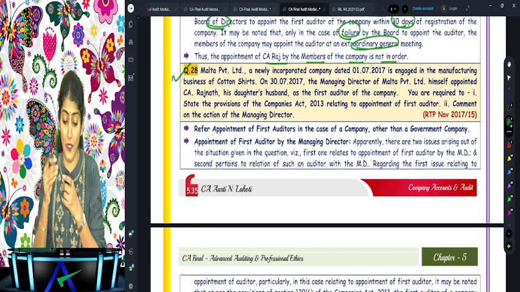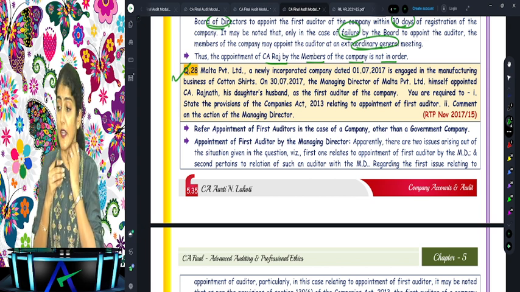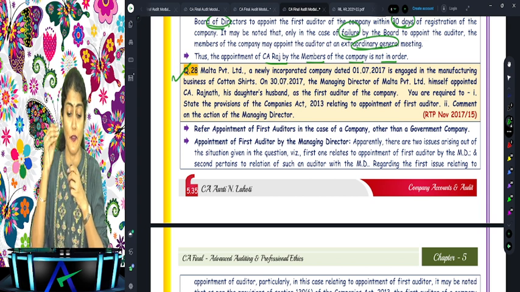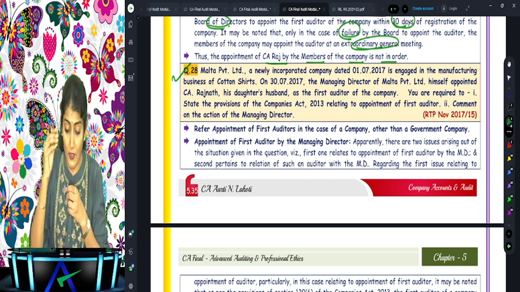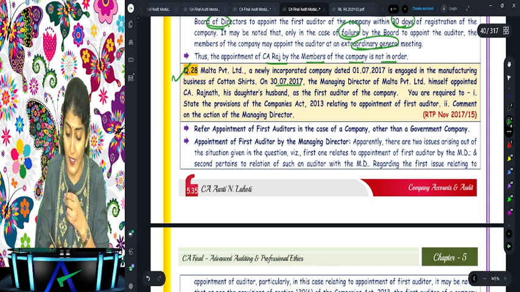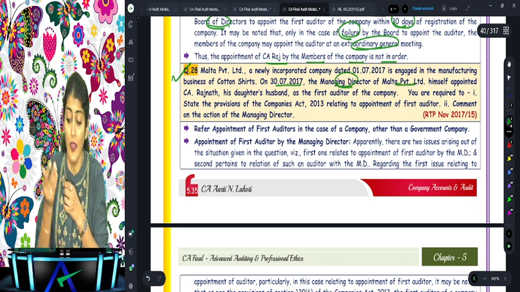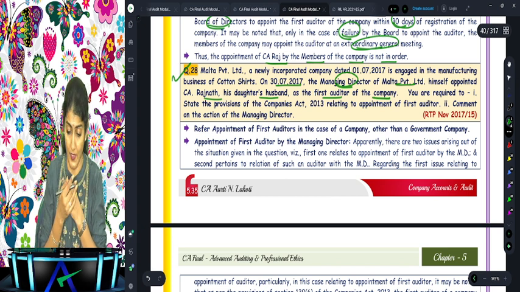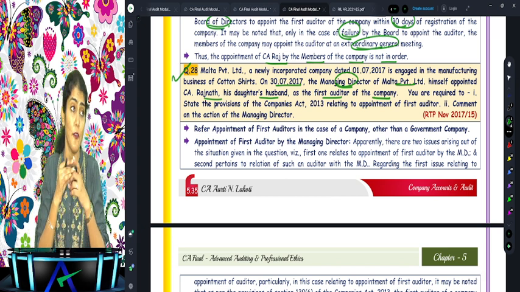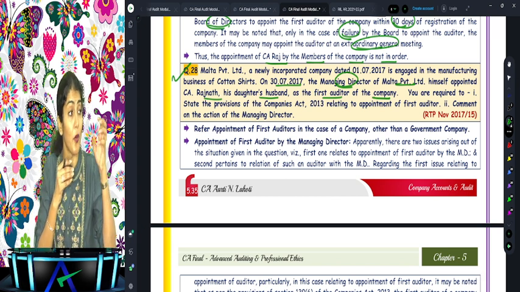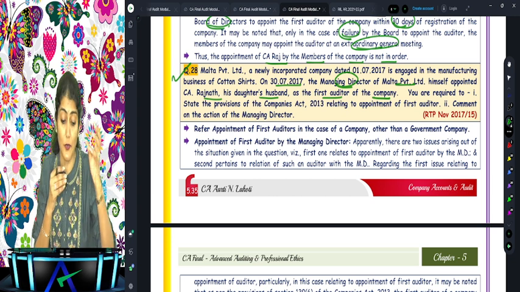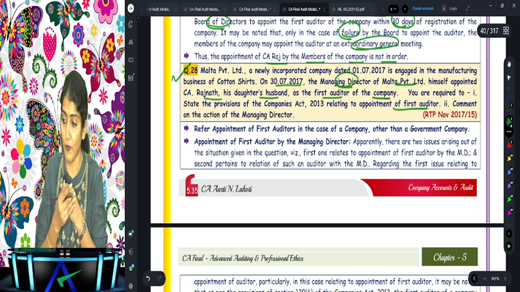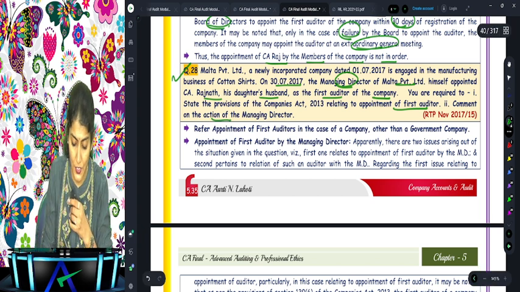Malta Private Limited, a newly incorporated company dated 1st of July 2017, is engaged in the manufacturing business of cotton shirts. On 30th of July 2017, the managing director of Malta himself appointed Rajnath, his daughter's husband, as the first auditor of the company. Can the managing director appoint the first auditor? No, it is the board of directors. That means a board resolution is required to be passed. So state the provisions relating to appointment of the first auditor and comment on the action of the managing director.